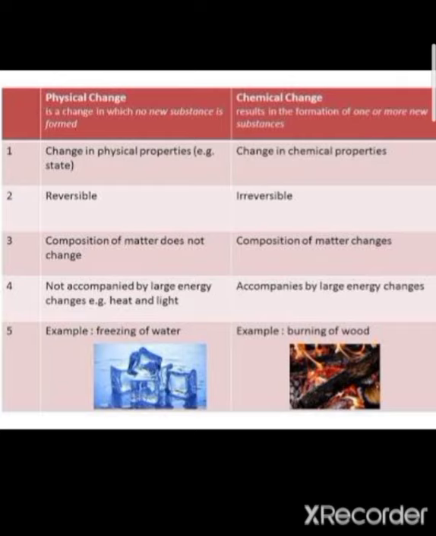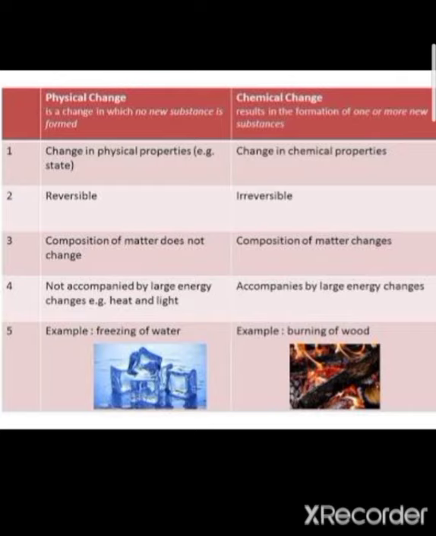Composition of matter doesn't change in physical changes. This means the composition remains the same. For example, the solid and liquid states of water have the same molecular formula: the formula of solid ice is H2O and the formula of liquid water is also H2O.